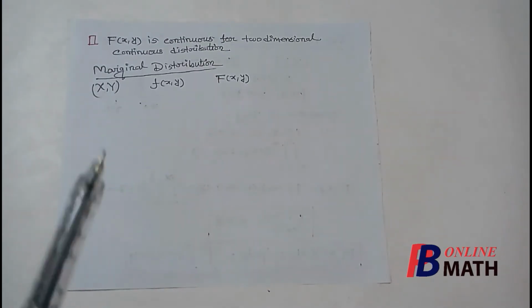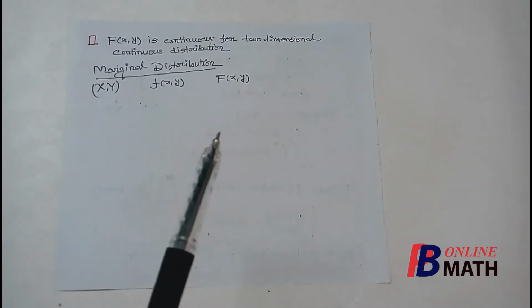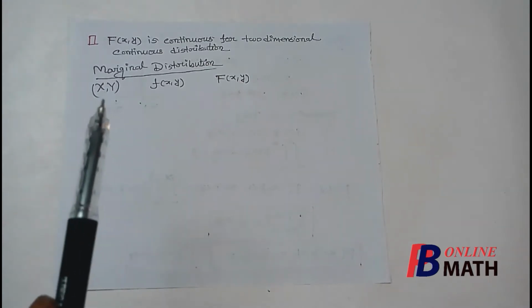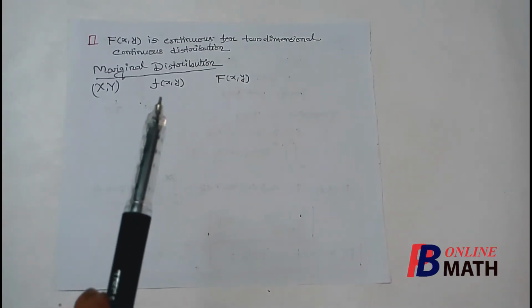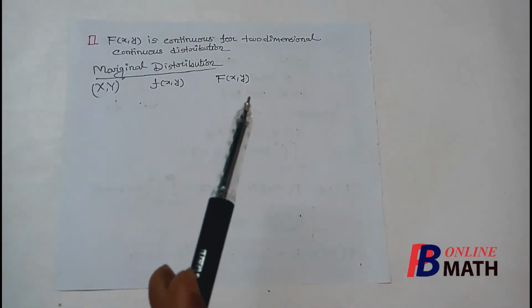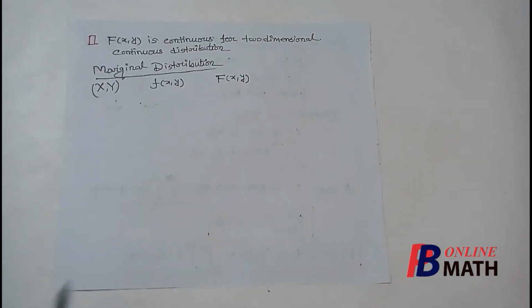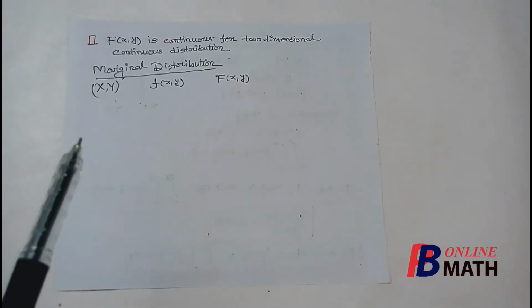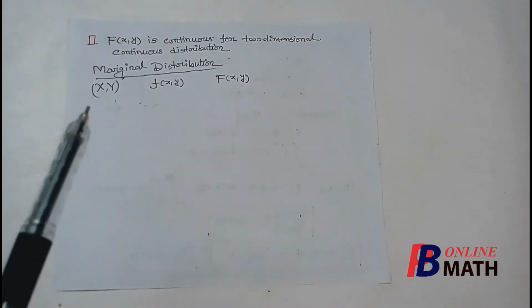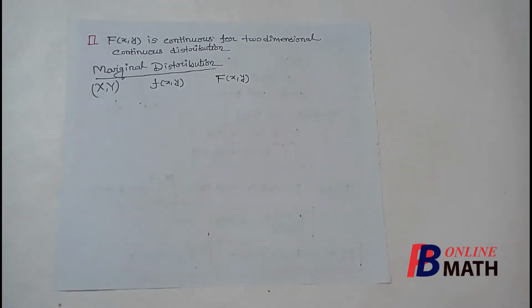Now we shall consider the marginal distribution for continuous two-dimensional distribution. Suppose these are our random variables x and y, and we have obtained the joint PDF which is small fxy, and also we have found the joint distribution function which is denoted by capital Fxy. Now to find the marginal distribution, we have to find the individual distributions of x and y respectively. Those will be called marginal distributions of x and y.